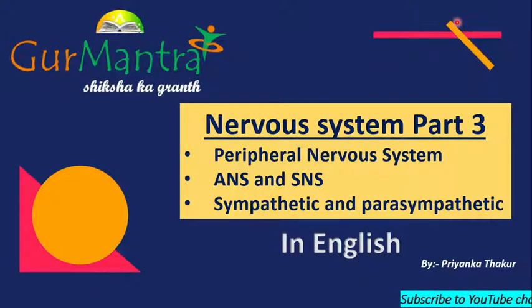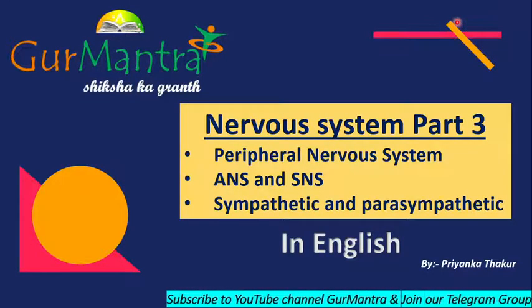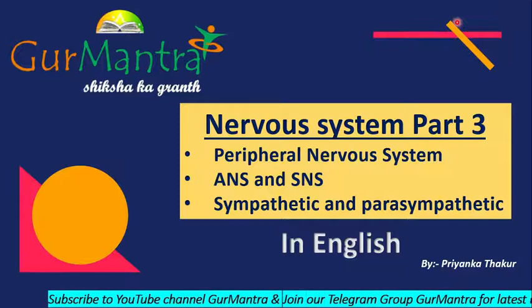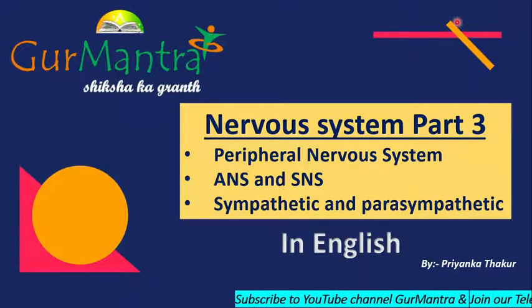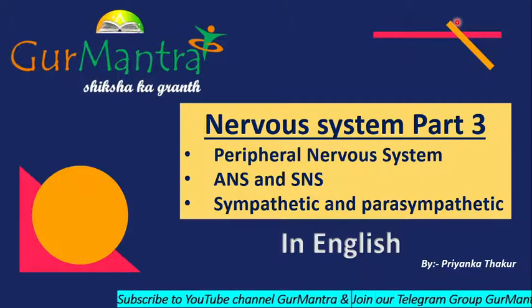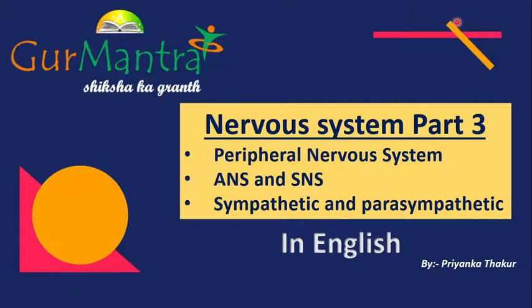So today in this video we are going to talk about the peripheral nervous system, the division of the peripheral nervous system, which will include the autonomic nervous system and the somatic nervous system, and then the autonomic nervous system is further divided into sympathetic and parasympathetic nervous system.